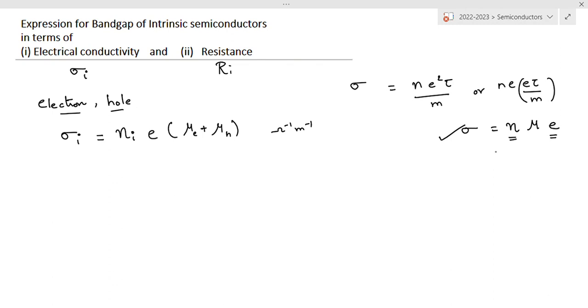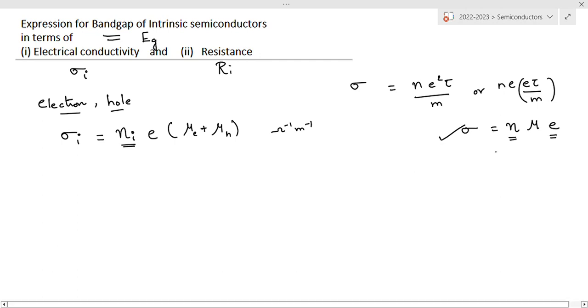Here we are going to derive the expression for the bandgap energy of the intrinsic semiconductor. The bandgap energy is usually expressed as E_g, the forbidden energy gap. Here n_i denotes the intrinsic carrier concentration, that is, the concentration of charge carriers in an intrinsic semiconductor per unit volume.